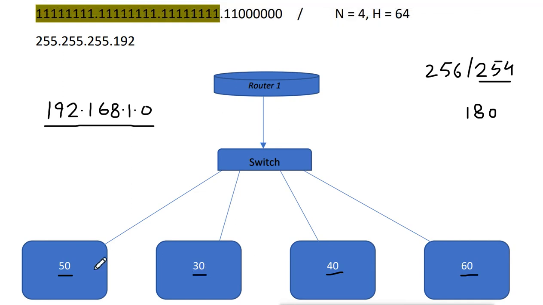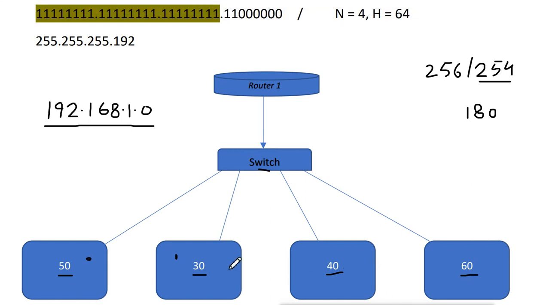They will be separated. That means they will not be able to communicate with each other. If someone wants to send any data from this department to that department, it will not reach that department because it is separated. Unless they are connected to the same switch, they will remain separated. They will not be able to communicate.